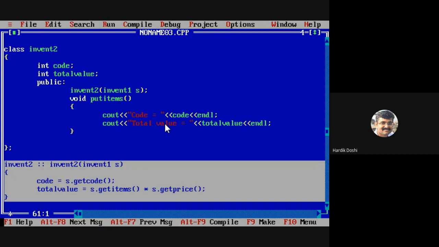Right, and also in that constructor you should pass source type as an argument. So invent one, pass type. See, this is your source, which is passed as an argument here. All of you, just find out this program.